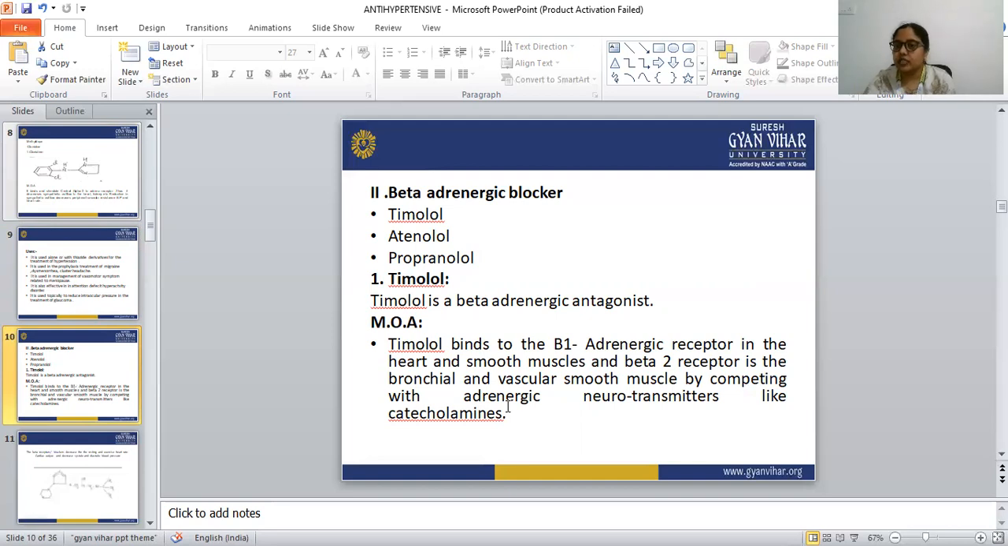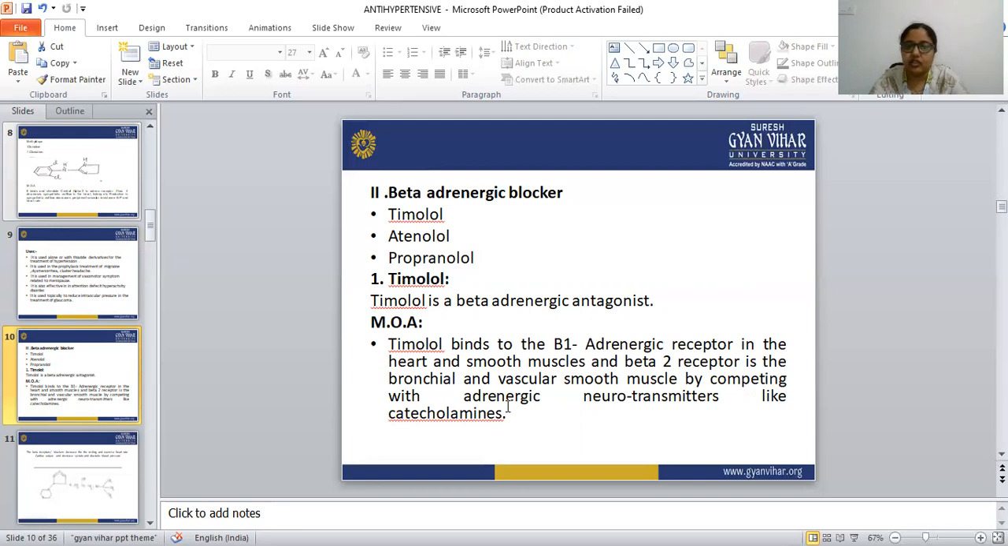heart and the smooth muscle, and to the beta 2 receptor in the bronchial and the vascular smooth muscle. So timolol binds with the beta 1 and the beta 2 adrenergic receptor. The beta 1 receptor is found in the heart and the smooth muscle, and the beta 2 receptor is found in the bronchial and the vascular smooth muscle. How do they bind? By competing.